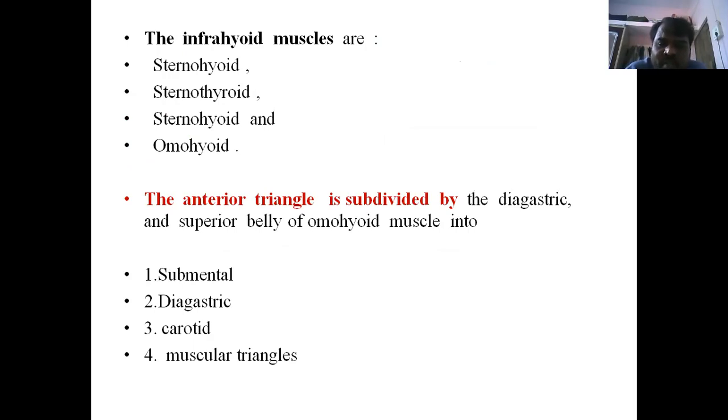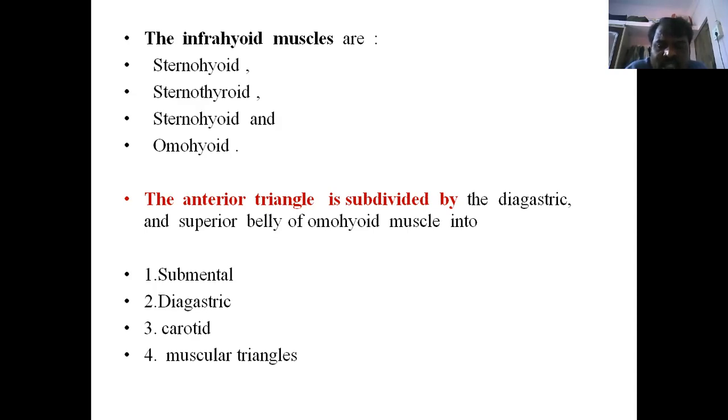One is the superior belly of the omohyoid that is present in the neck region. That is separated by the sternocleidomastoid from the inferior belly of the omohyoid muscle below. So these are the muscles present in the anterior triangle of the neck region. This anterior triangle is subdivided by two important muscles: one is the digastric muscle, another one the superior belly of the omohyoid muscle.